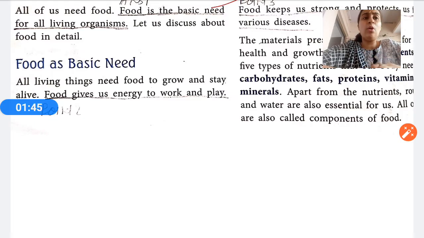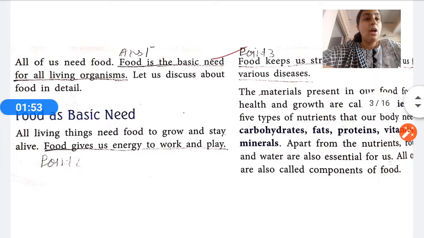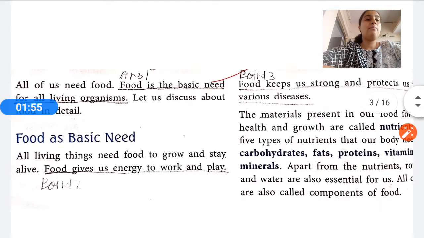Nowadays I hope you all are doing this. Work and play, how will you get this energy? You will get the energy from food. Food keeps us strong and protects us from various diseases. It also protects us from the various diseases.